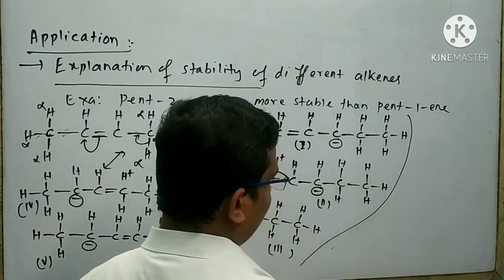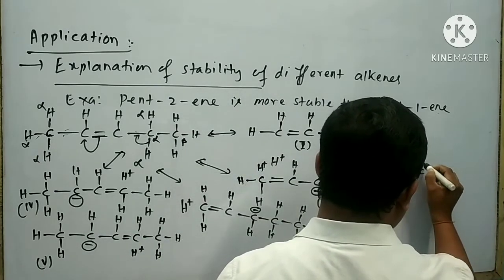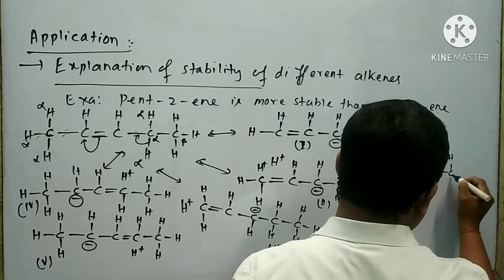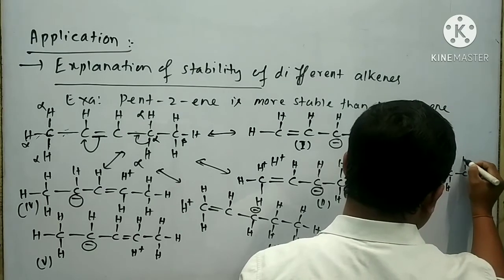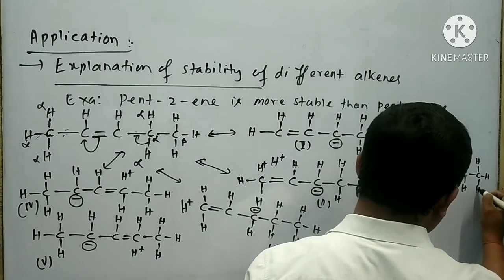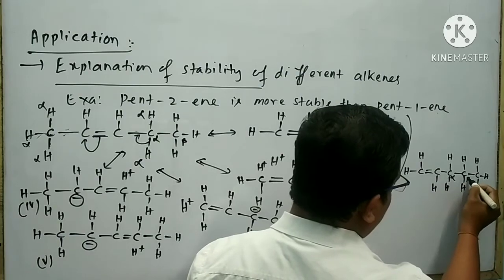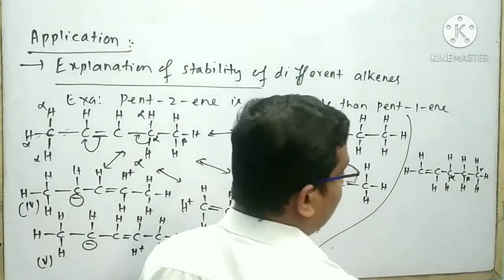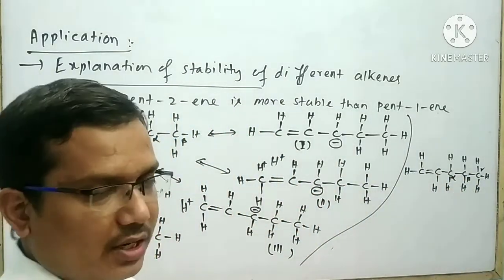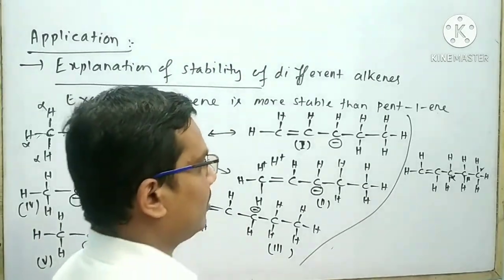Now think about the structure of pent-1-ene. The structure of pent-1-ene is drawn like this. This is the structure of pent-1-ene. With respect to this double bond, this is said to be the alpha carbon, this is the beta carbon, this is the gamma carbon. With respect to this alpha carbon, there are 2 alpha hydrogen possible. As a result, there are 2 hyperconjugative structures possible for this compound.